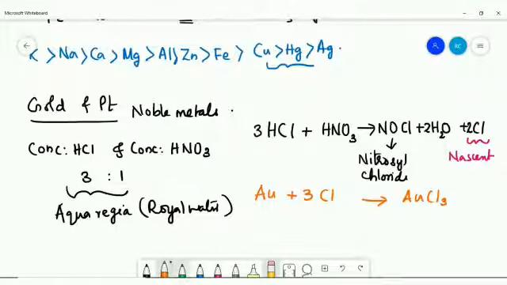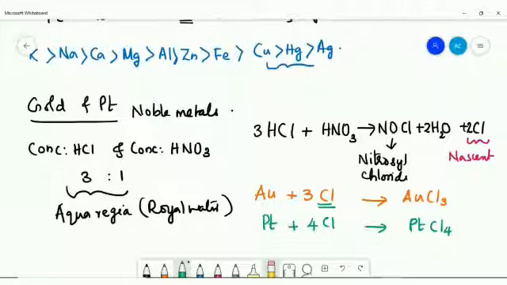Now, if you are writing the reaction of platinum, symbol Pt, then chlorine. The chlorine is nascent chlorine. The product will be PtCl4 because platinum valency is 4. So there are 4 chlorine atoms. To balance it, we need to put 4 on the reactant side for the chlorine atom. So this is the reaction of gold and platinum with the aqua regia.